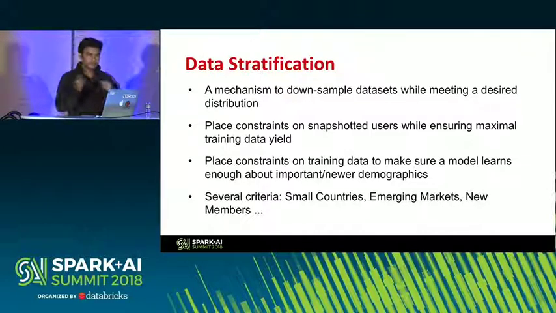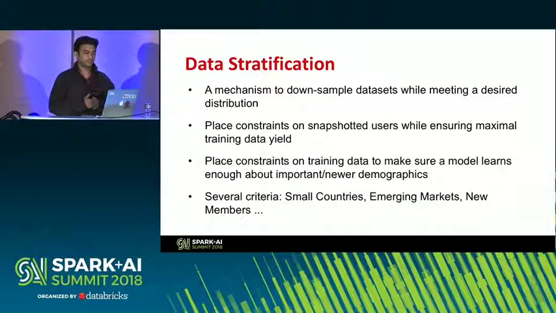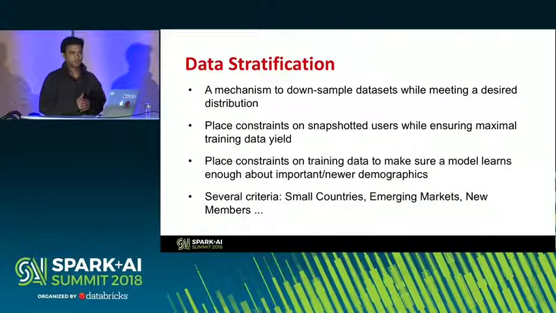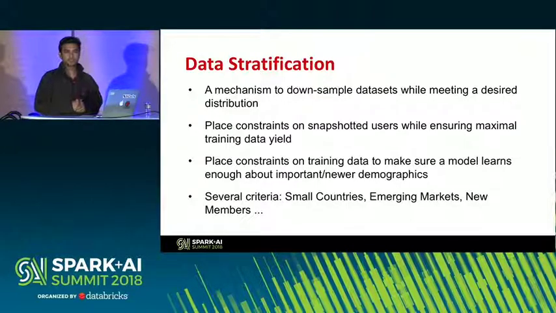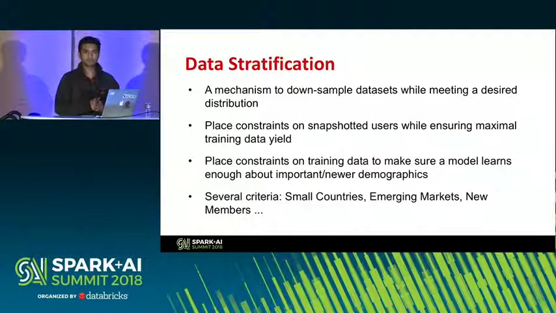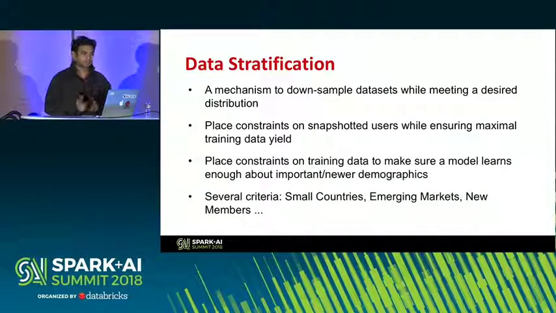So what are the different criteria that we stratify our users based on? I'm going to mention a few here, but this list is growing by the day, right? Netflix has traditionally been a very US-heavy sort of company, but we are moving towards smaller countries. We have new emerging markets and other places in the world, and we have a lot of new users who are signing up.